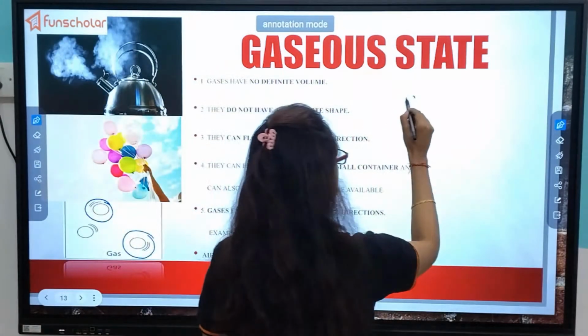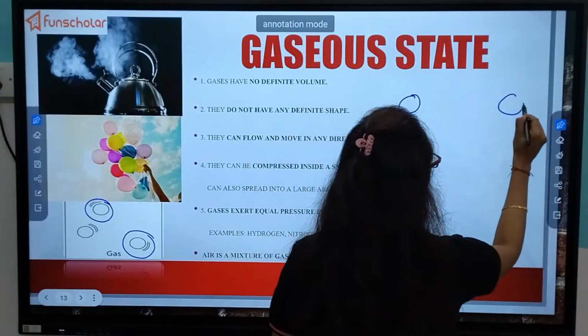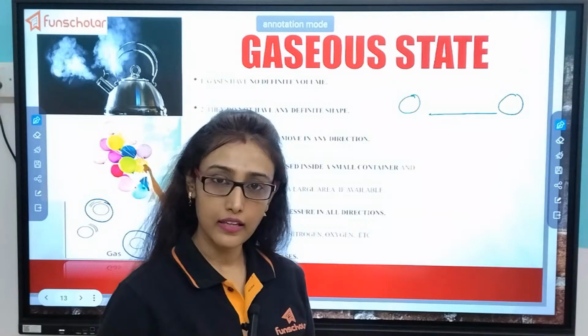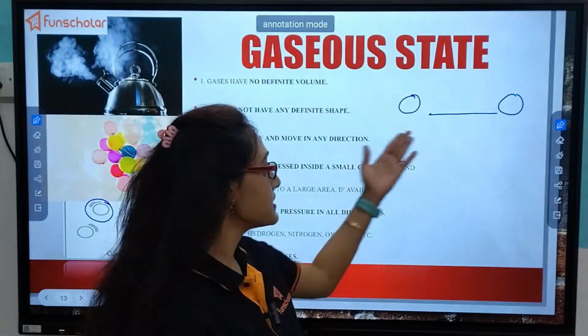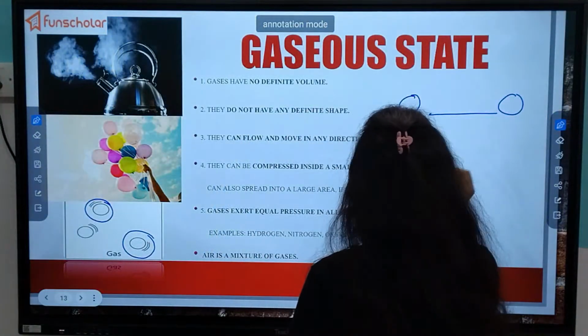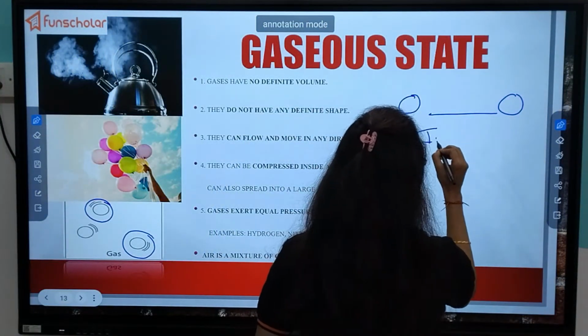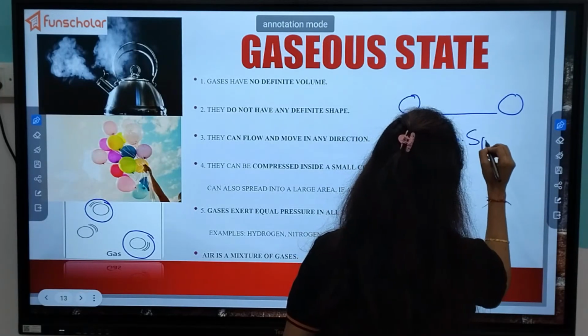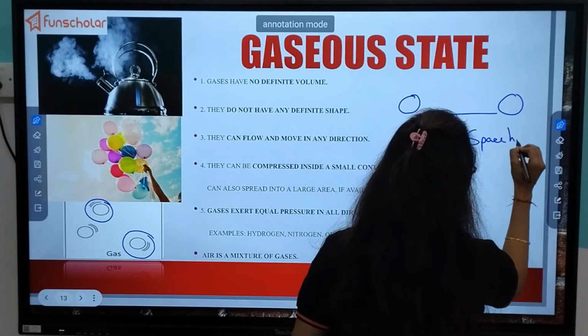So the space between two molecules is what? Highest in comparison to liquids and solids, right? So we can say that intermolecular space is highest.